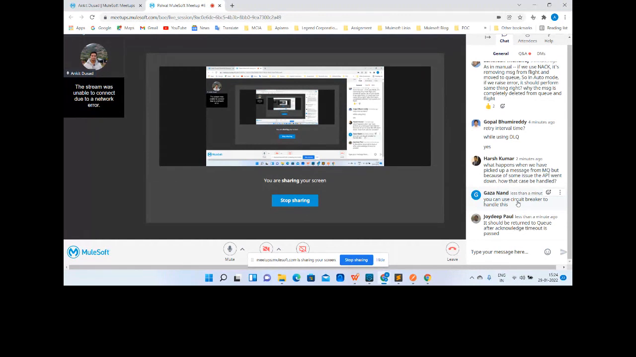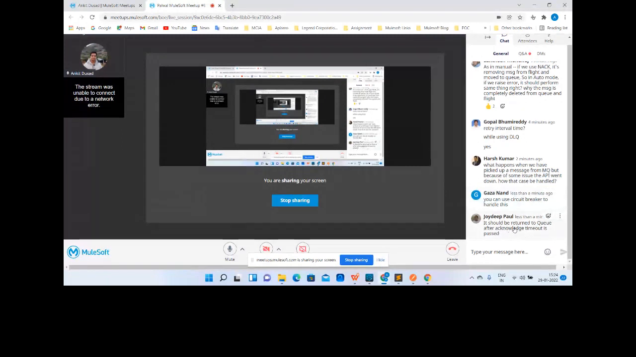Okay, I don't have that much time. That's why I'm thinking of keeping that topic for a separate session, because we have very little time now. But definitely, circuit breaker is one of the good patterns through which we can ensure that a message will be retried and reprocessed, and it will be sent to its destination.